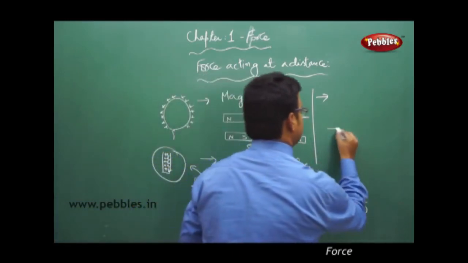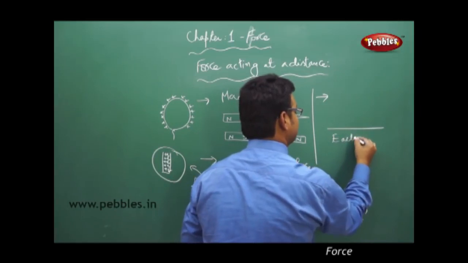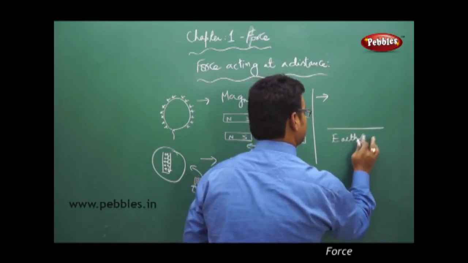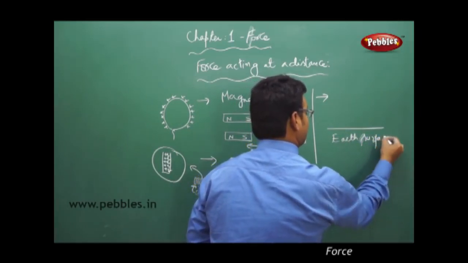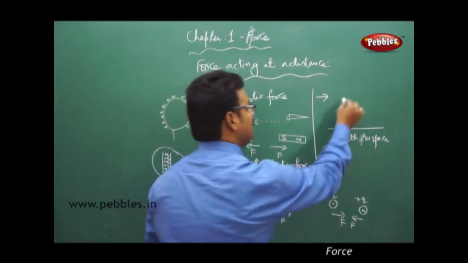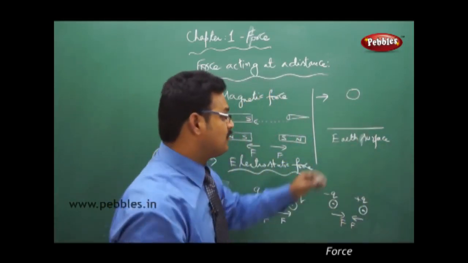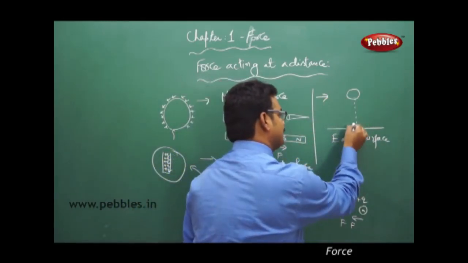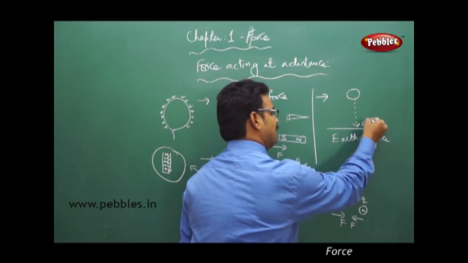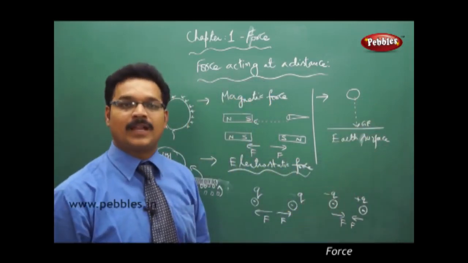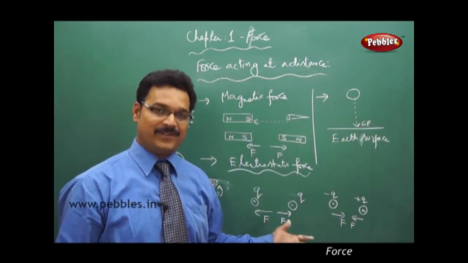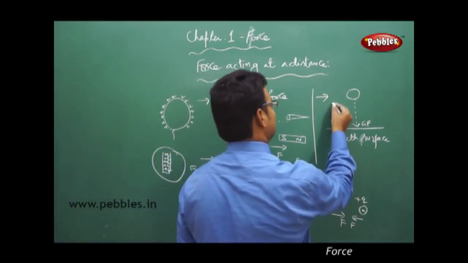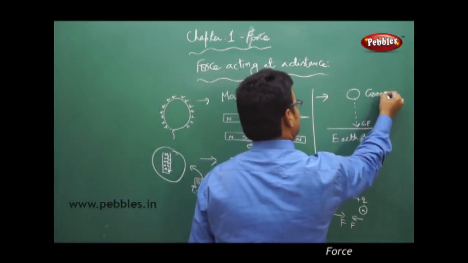So, if this is the earth surface and this is the ball which is at some distance, still the ball is attracted by the earth and falls towards the earth, and that attraction force is called gravitational force. So the third example is gravitational force.